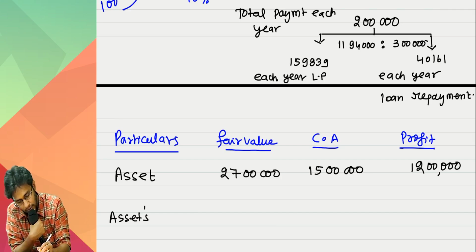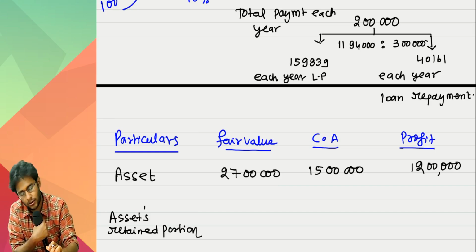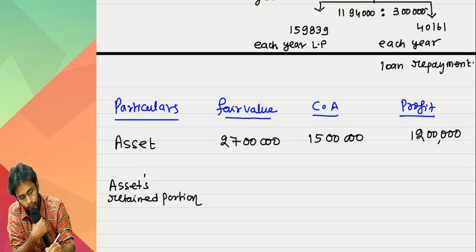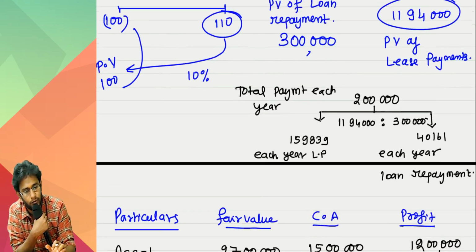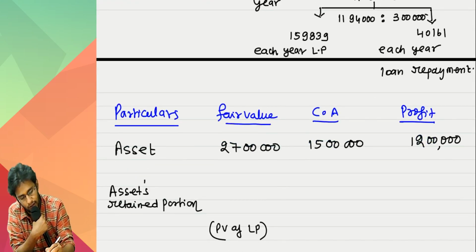Assets, retained portion, PV of lease payments. You need not work out, already worked out. PV of lease payment is how much? 11,94,000.